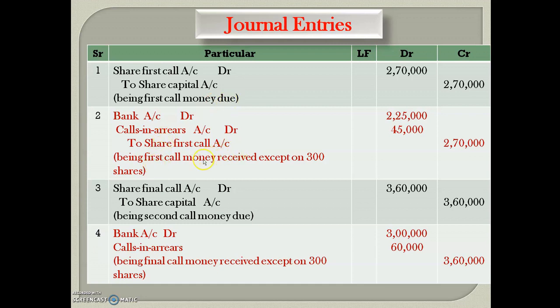Second entry, that is received and also calls in arrear. See here, bank account debit, calls in arrear account debit to share first call account. Okay, fine. So at the very first we have to write this amount to share first call account, that is 2,70,000. I have told you many times in my previous videos, first we have to write to share first call account in credit column 2,70,000. After that we have to take calls in arrear, that is 45,000.